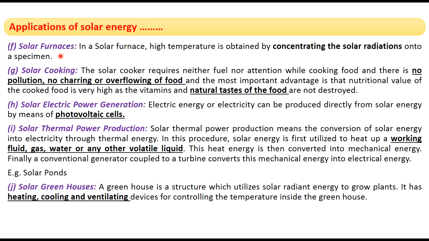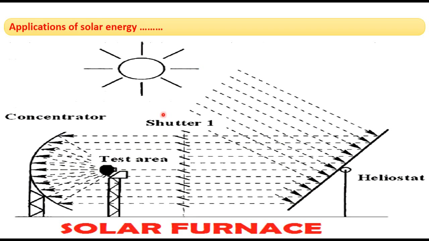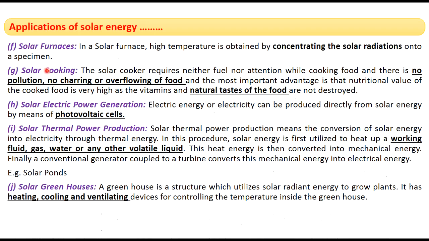Next application is solar furnaces. Furnaces are the devices used for heating. Solar energy can be used for heating samples like this. This is solar radiation which is reflected by a heliostat onto a concentrator. This is a concentrator. This concentrator will reflect the solar energy again onto the sample. This is the sample. In this way, we can use solar energy for heating purposes by using devices called solar furnaces.